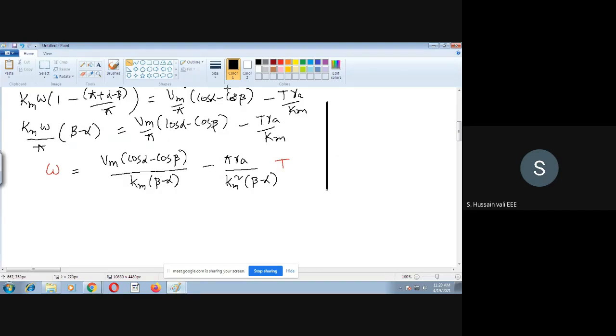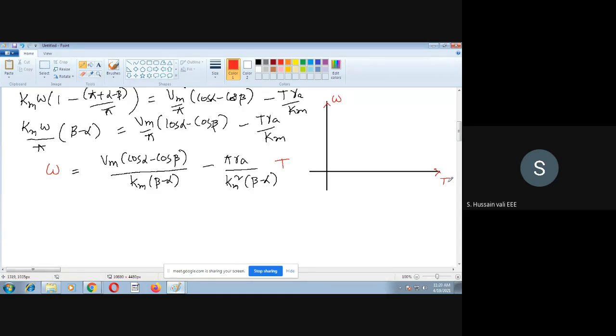This is omega, and this is torque. What is the graph you will get here?